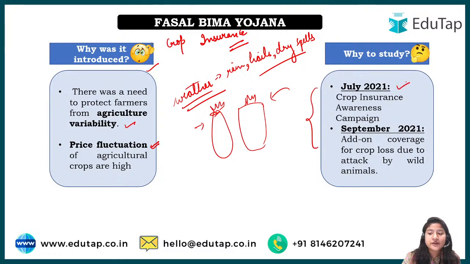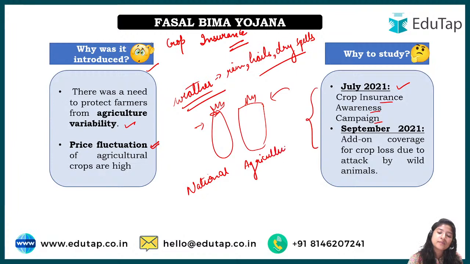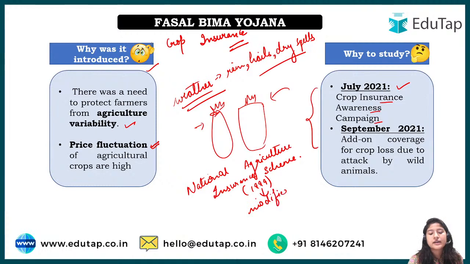First, in July 2021, a crop insurance awareness campaign was run, right? What happened, see, this Fasal Bima Yojana has overtaken the previous insurance scheme, okay? That was the National Agriculture Insurance Scheme, right? So this National Agriculture Insurance Scheme was introduced in 1999, and then its second form, the Modified National Agriculture Insurance Scheme, was in 2010.